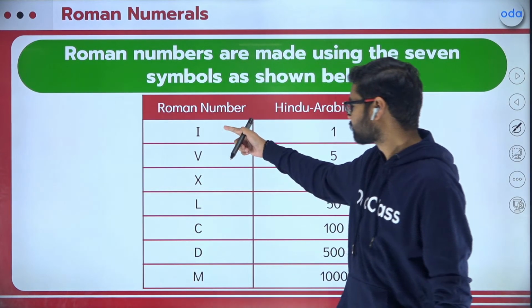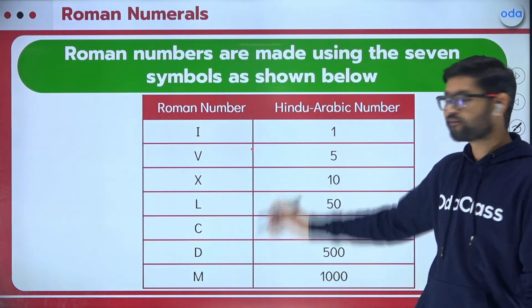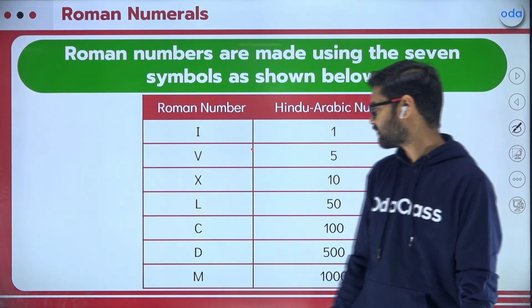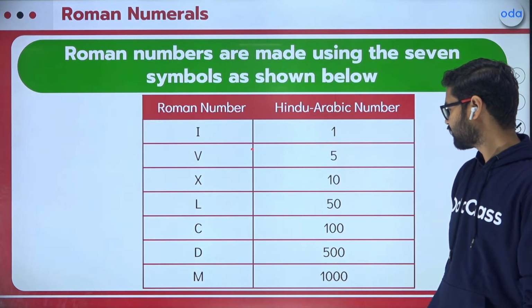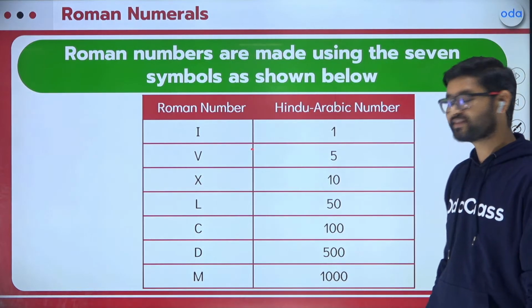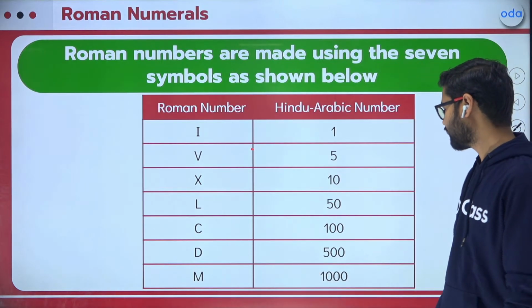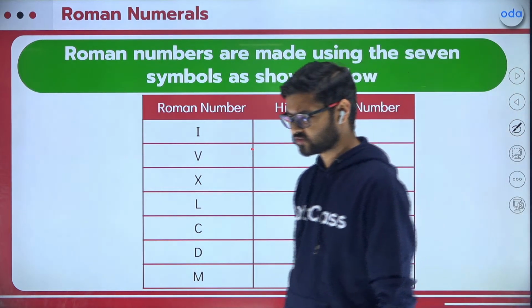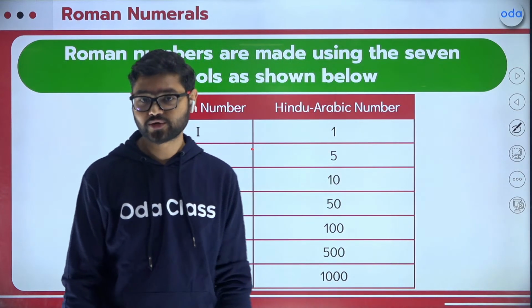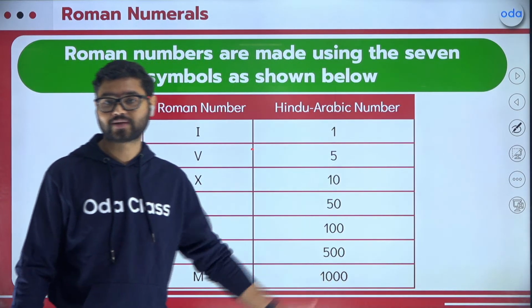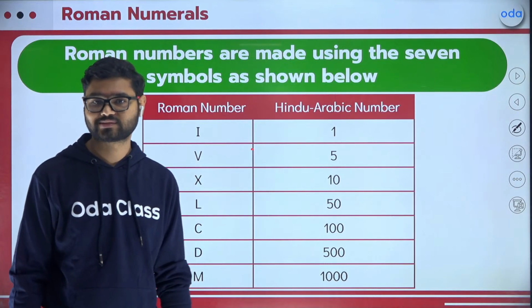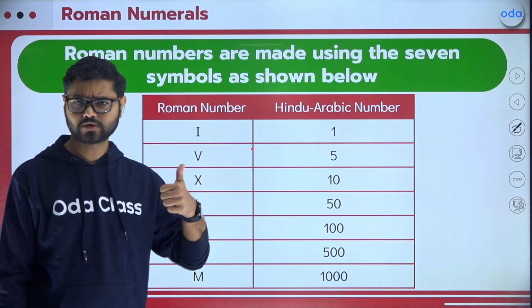I for 1, V for 5, X for 10, L for 50, C for 100, D for 500, and M for 1000. You can write them down in your notebooks because they will really help us understand Roman numerals. Done? Good to go?